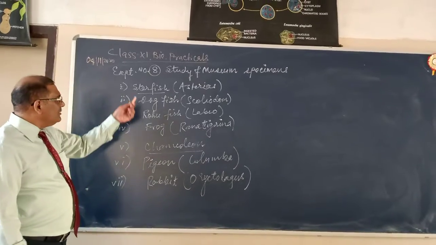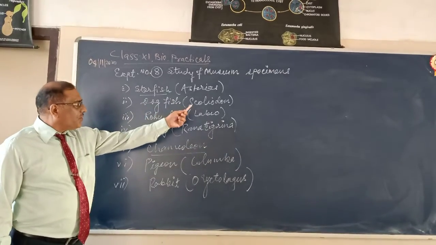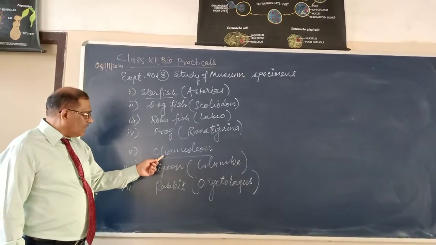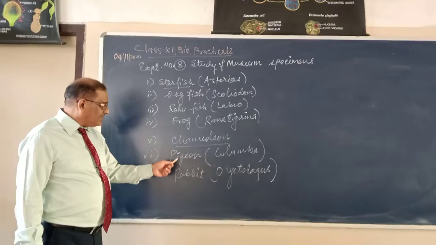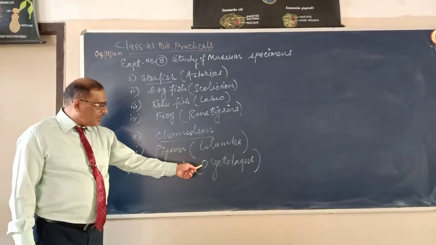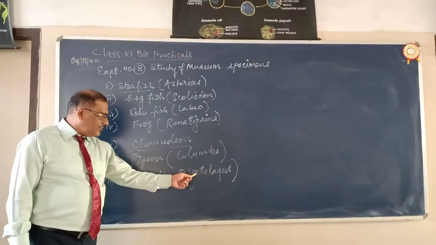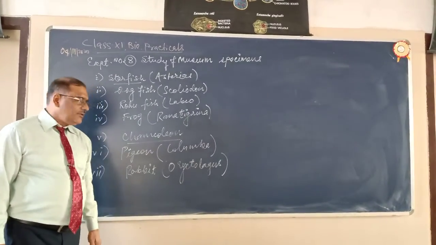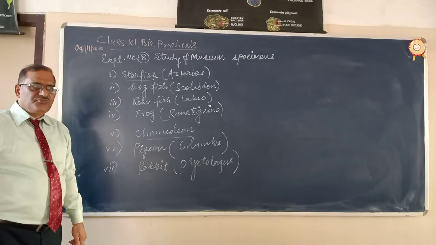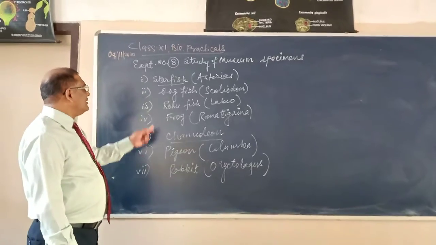Today we are going to discuss the following medium specimens: starfish, Asterias; dogfish, Scoliodon; rohu fish, Labeo; frog, Rana tigrina; chameleon; pigeon, Columba; and rabbit, Oryctolagus. So, these are the animals we are going to study today with the help of medium specimens. Okay. First of all, let me discuss the starfish.